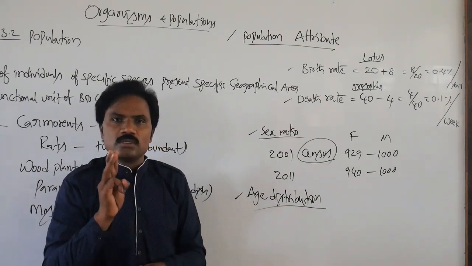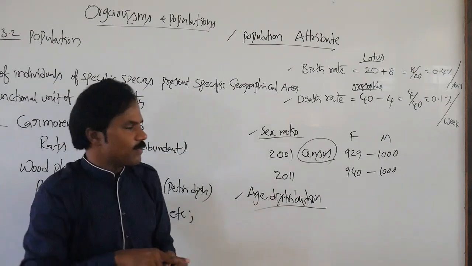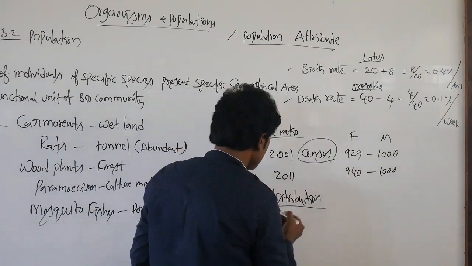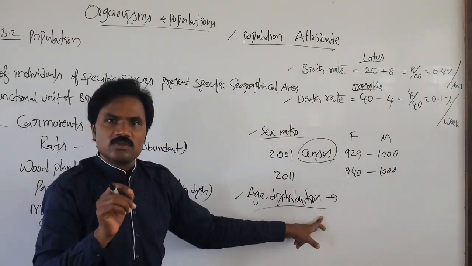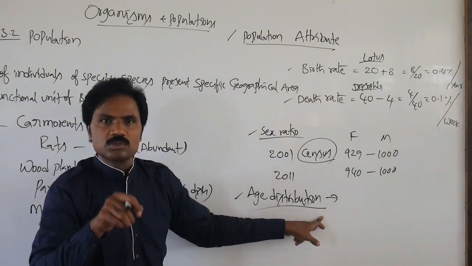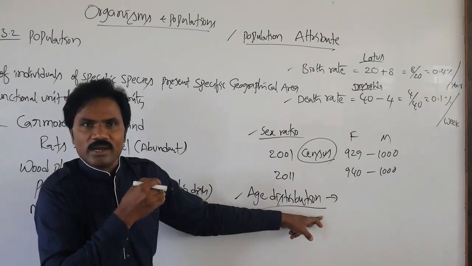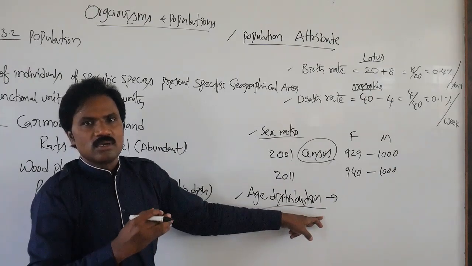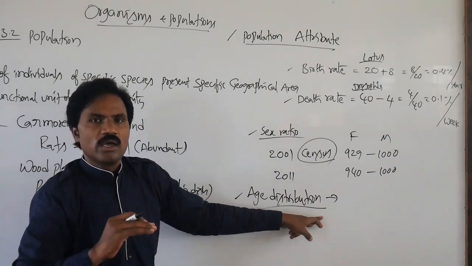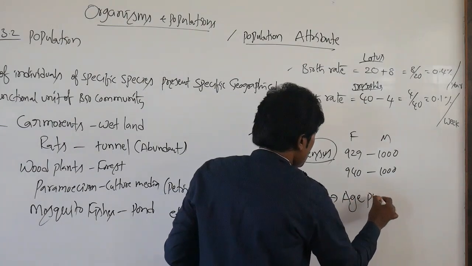For the proper distribution of these ages, it is indicated in the form of pyramids, otherwise known as age pyramids.